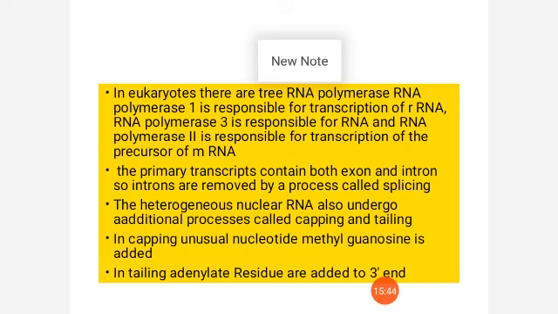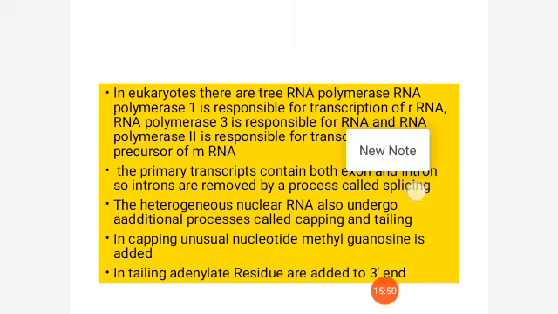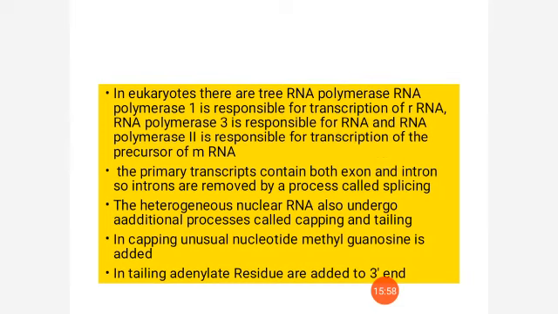Then another difference that we have to study is splicing. What is splicing? The process of removal of introns from the hnRNA, so that it gets converted to a mature RNA, is called splicing.